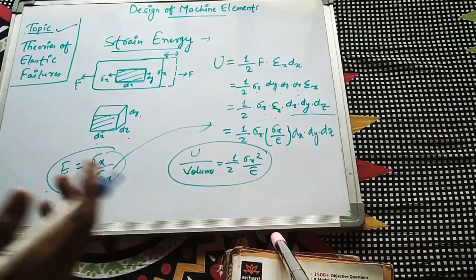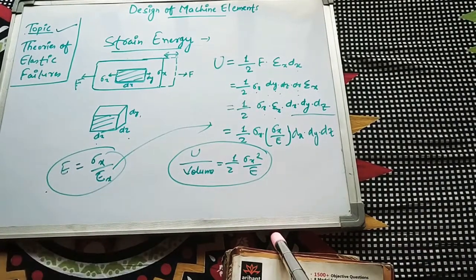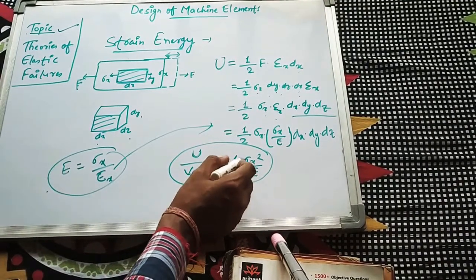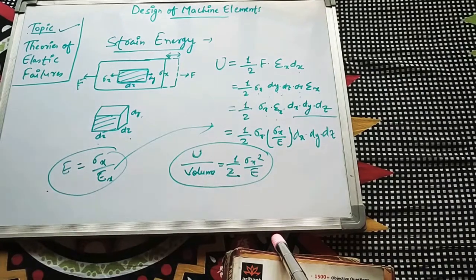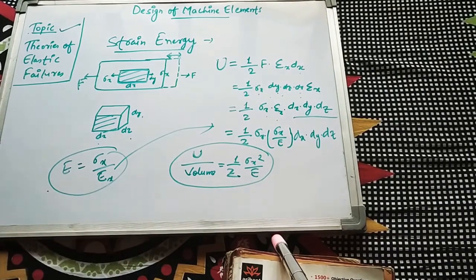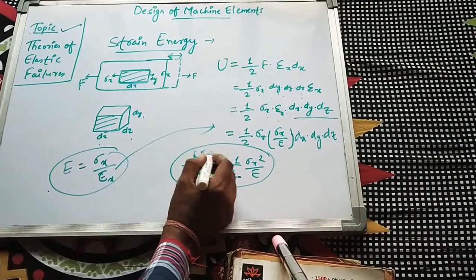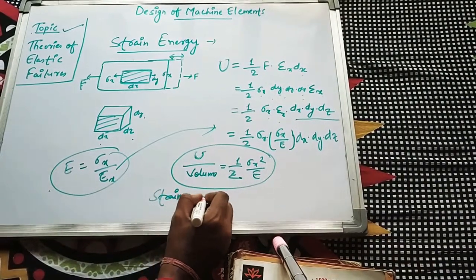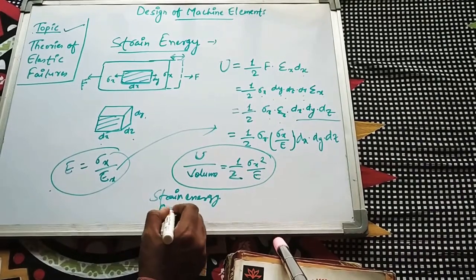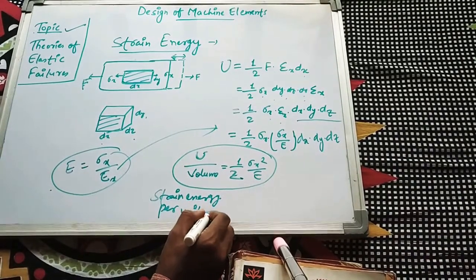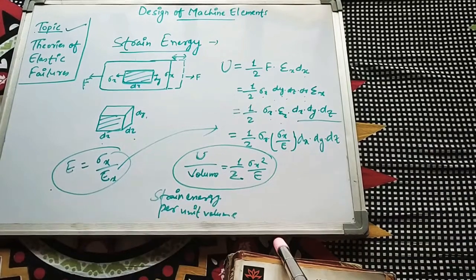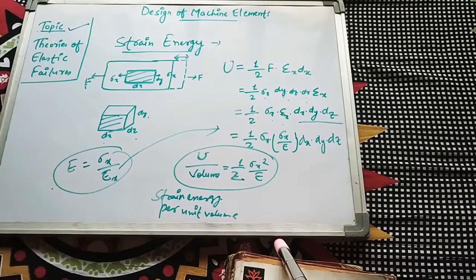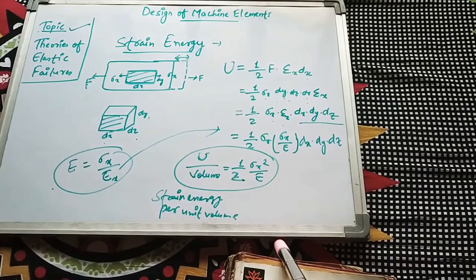What is dx dy dz? You can easily relate this to the volume of that object. So U by volume equals 1 by 2 into sigma x square by E. This is the main formula of strain energy per unit volume, that is equal to 1 by 2 into sigma x square by E. Now write it down and we will next get back to another topic.